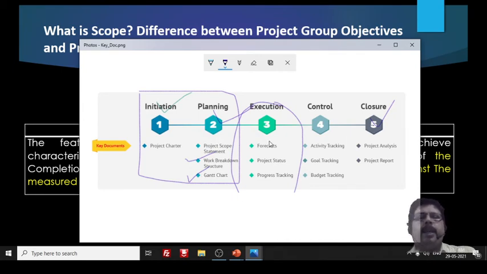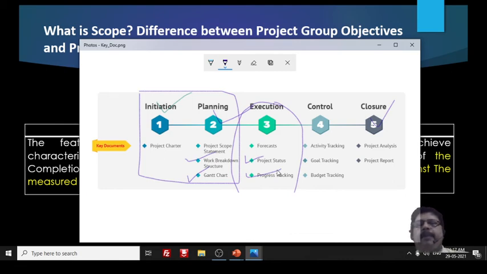Next comes execution, and the execution is based on these documents. These documents, the work breakdown structure or Gantt chart, define the different schedules and different phases in which it has to be executed. In the execution phase, these are the responsibility of the project manager. The project manager has to check the project status and track each and every stage of the project execution.